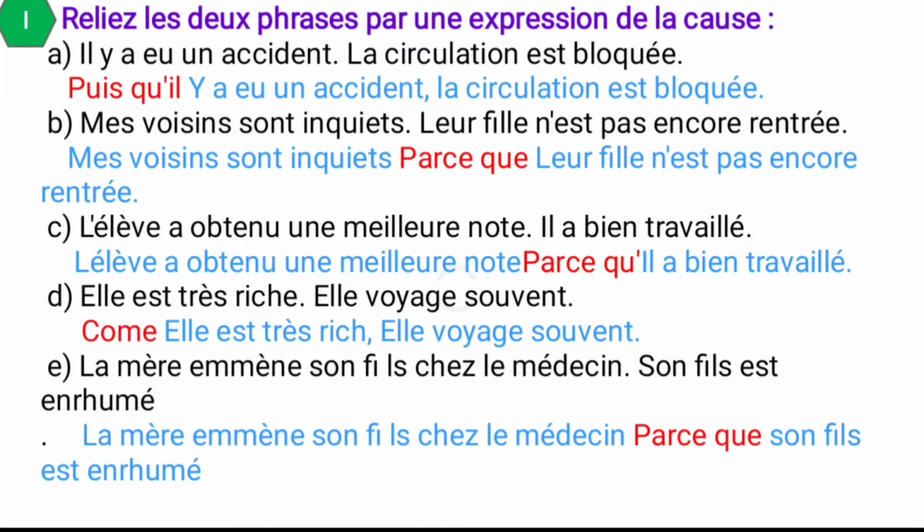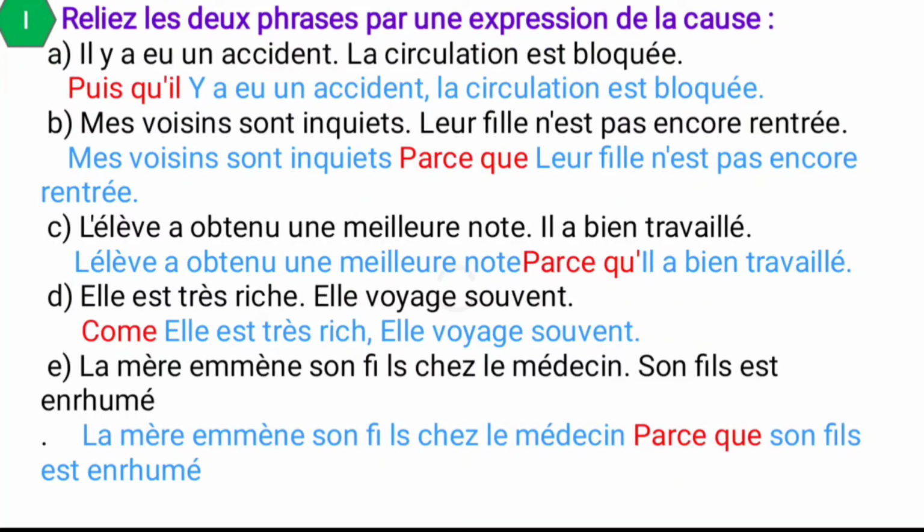And next, l'élève a obtenu une meilleure note, il a bien travaillé. So the student got a good mark and he did a good job. And what is the answer? L'élève a obtenu une meilleure note parce qu'il a bien travaillé. The student got a good mark because he did a good job. And elle est très riche. Elle voyage souvent. So she is very rich and she travels often. So what is the answer? Comme elle est très riche, elle voyage souvent. As she is very rich, so she travels often.